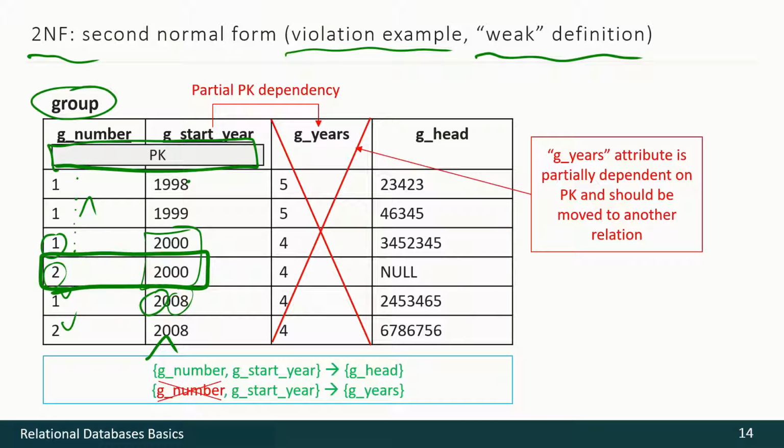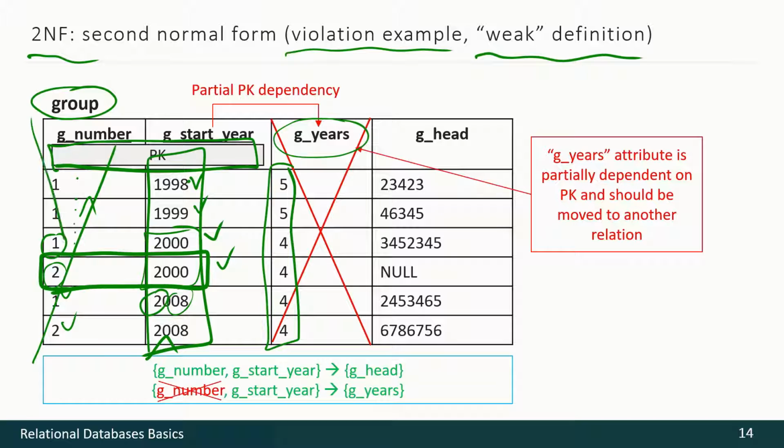And there is also a rule that how many years a group should be studying depends on the year of the education beginning. So this information depends on the year only, but not on the group number. And that's why we have partial dependency on primary key. That's violation of the second normal form.